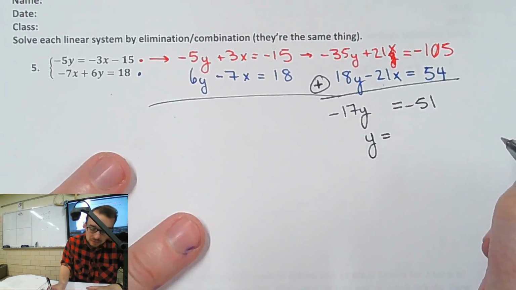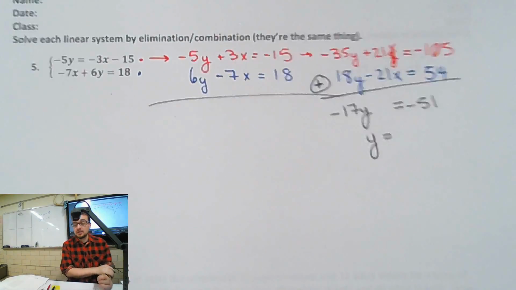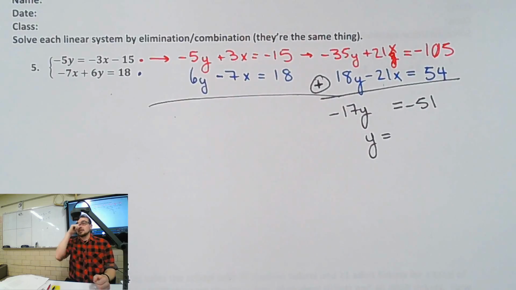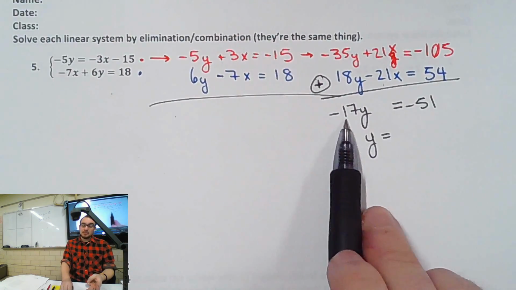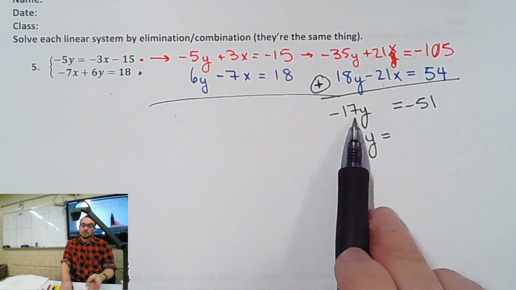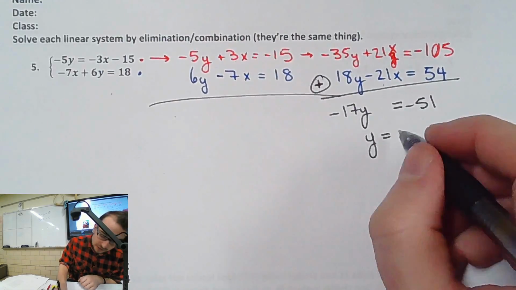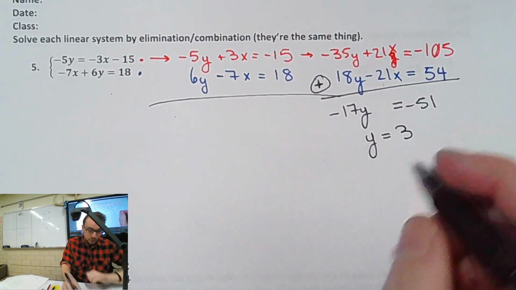What's negative 51 divided by negative 17? Well, it's going to be a positive answer, right? Let's think about it. 17 goes into it twice, that's 34. That's not going to work. Well, if I did it 4 times, that's going to be 68. That's too much. So it must go into 3 times if it works. Does 17 times 3 get 51? 17 times 10 is 30. 3 times 7 is 21. So it's going to be 51, right? So y is 3.